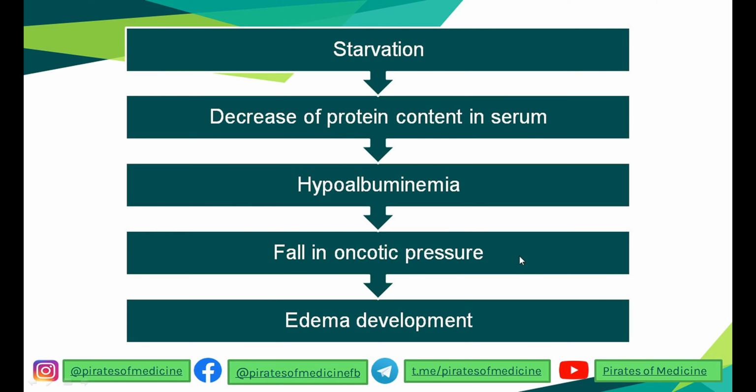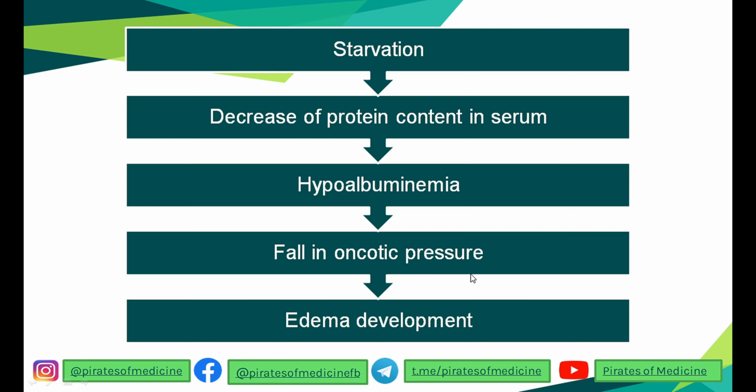Hypoalbuminemia causes fall in oncotic pressure, which leads to edema development and decreased filtration pressure, because oncotic pressure normally opposes the filtration. If it is low, then the filtration has no opposition, and the hydrostatic pressure in capillaries causes more pressure, which leads to more filtration, and that is why GFR is increased.